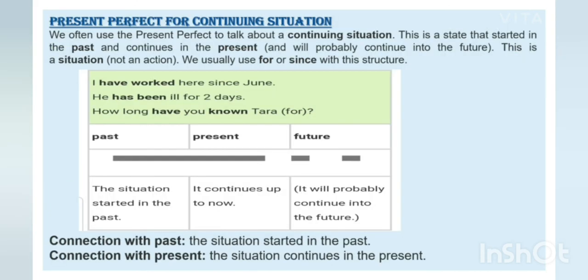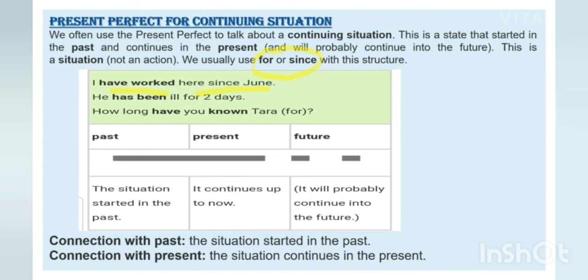Then when you want to talk about continuing situations, it means it probably started in the past and continues in the present, and most probably it will continue in the future also. So in such situations you will be using present perfect tense, and we use for and since to describe such a structure. I have worked here since June.